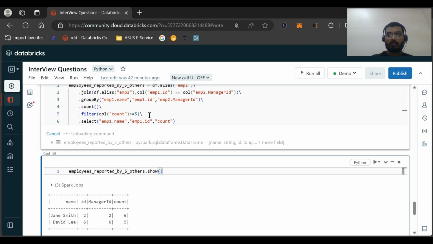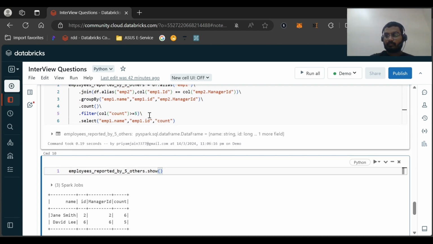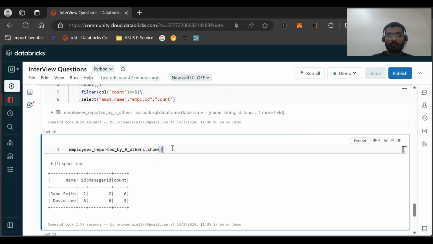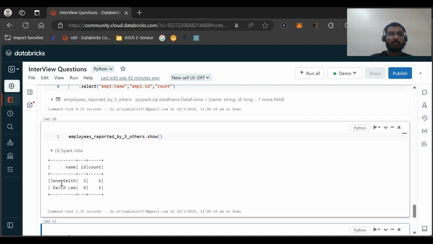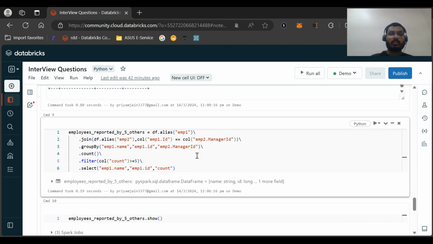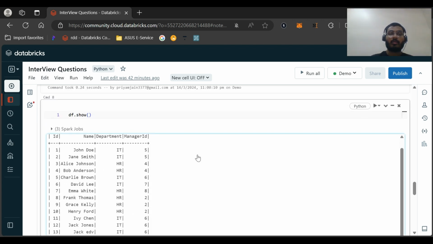Yeah, solved. And we can see, sorry, I didn't run this. So we can see the expected result. Jane Smith, her ID is 2, and David Lee, his ID is 6, and they have been reported by 6 and 5 employees respectively. So this is the PySpark solution to this problem.